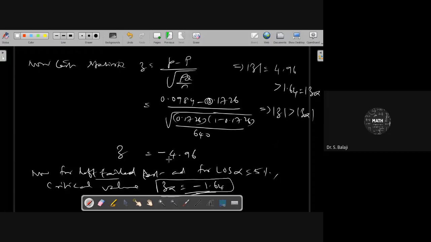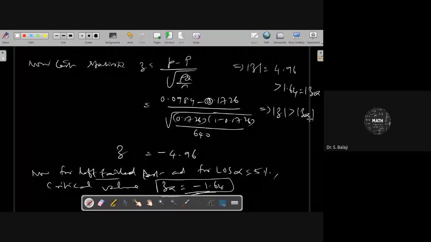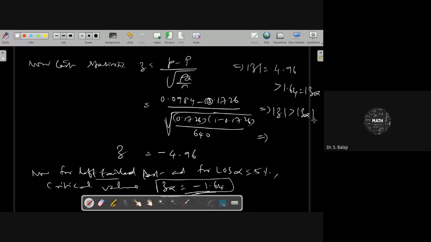Any other different answer? 4.96. Yes, sir, 4.96. Okay. Then you are getting modulus value of Z greater than modulus value of Z alpha. You are dividing by square root of 640. Modulus value of Z greater than modulus value of Z alpha means what about your conclusion here? Accept H naught or reject H naught here?